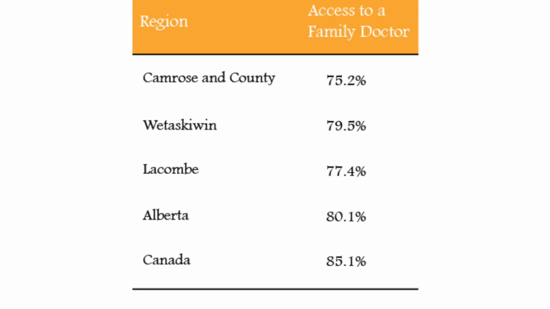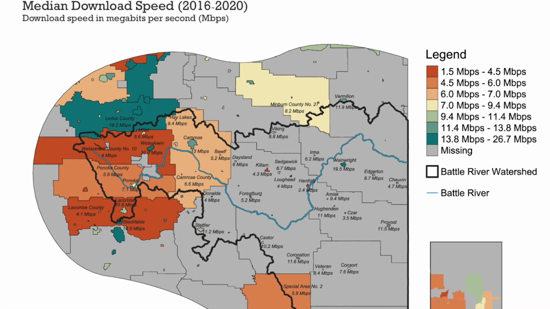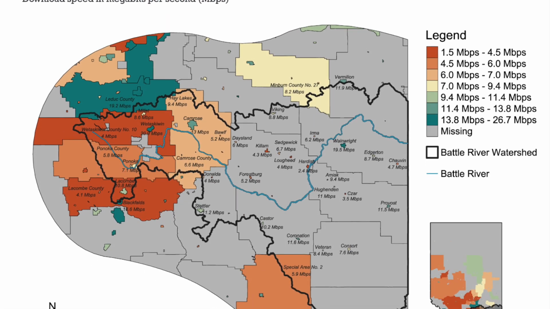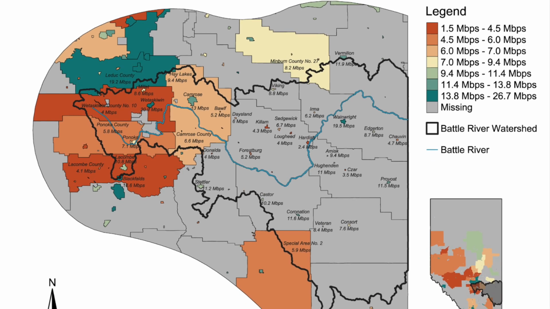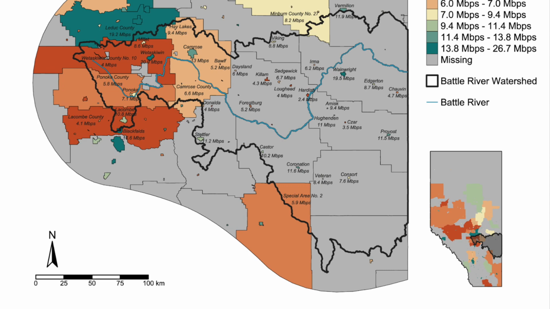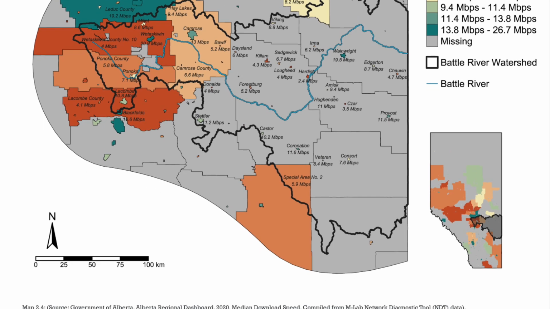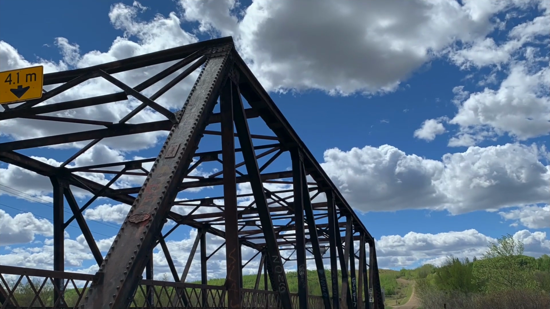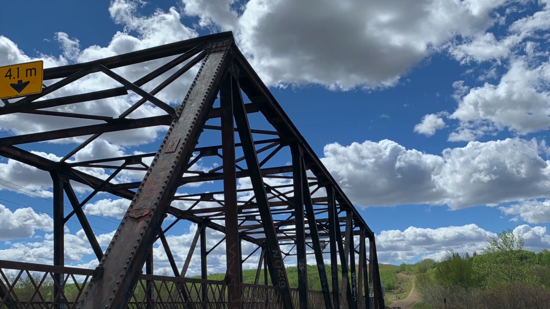The second map shows the median download speed between the years of 2016 and 2020. Access to reliable internet, particularly in rural areas, helps residents to access education, health, and may support social connectivity. So what is being done and what can be done relating to stability and security in the BRW?